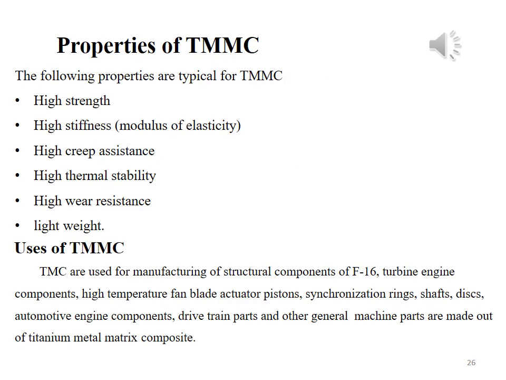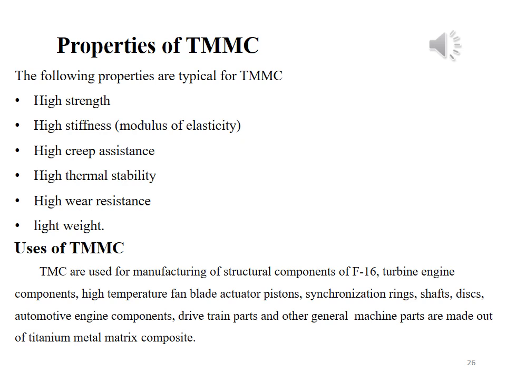Properties of titanium metal matrix composite material. This material possesses the following properties. This material has high strength. This material possesses high modulus of elasticity and high creep resistance. This material possesses high thermal stability and high wear resistance, and this material is lighter in weight. Uses of titanium metal matrix composite material.